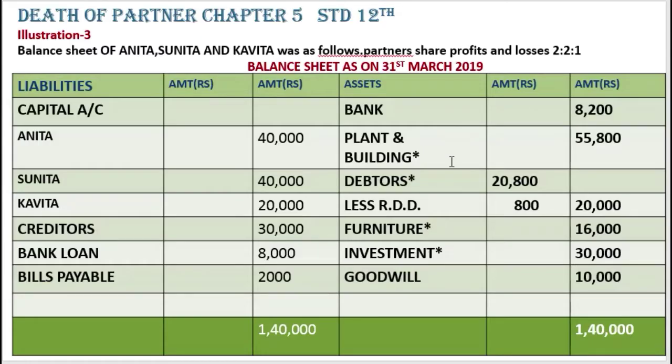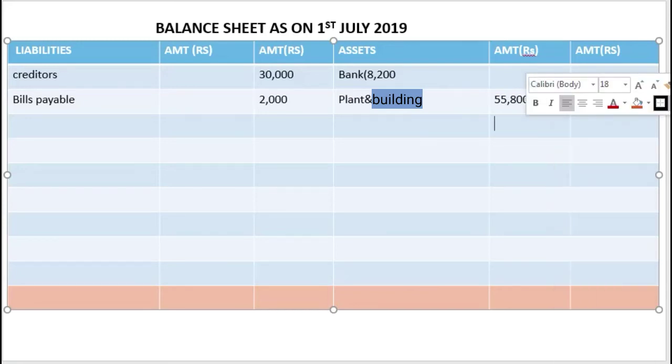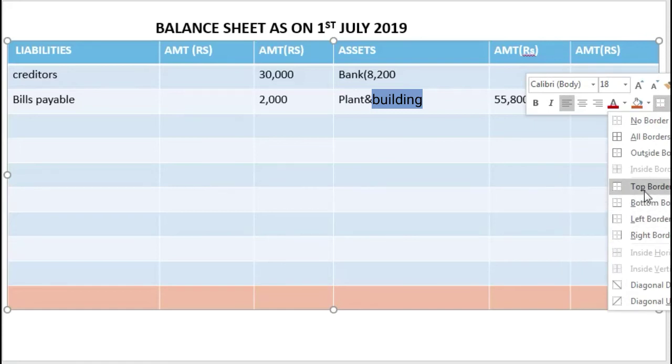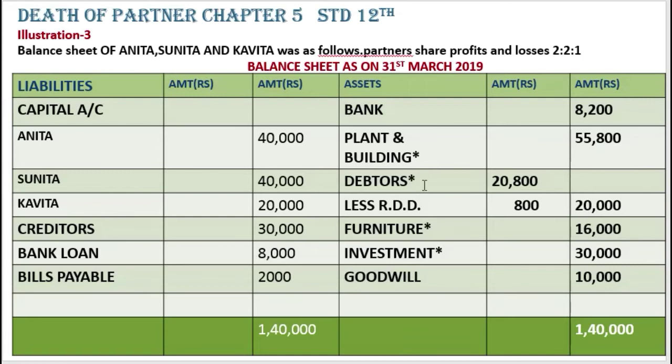There we have put a star mark. 55,800 we have written. We'll leave a line over here because we have to do an adjustment. And next, debtors.